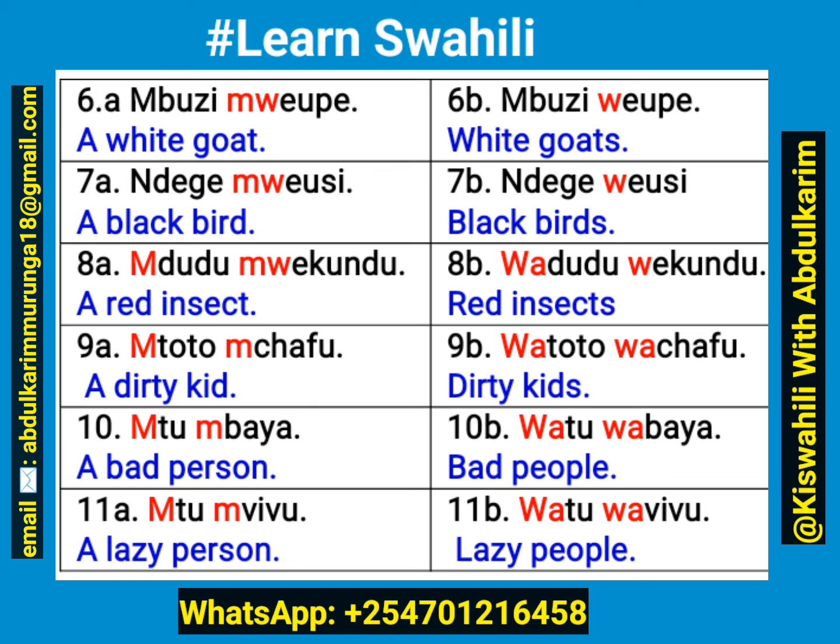So we take m for singular and wa for plural. But remember that not all of these words will take their initial. Only if the word starts with m in singular form and wa in plural form can we take that initial and add it to the root of the adjective. So this is for the M1 class.